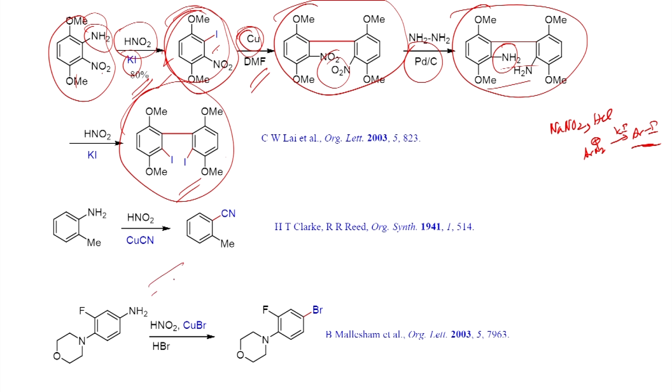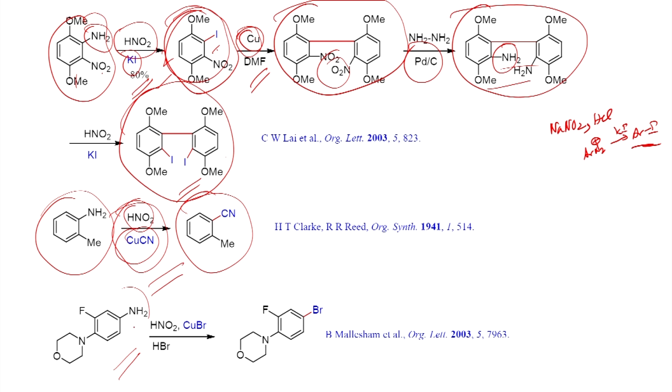The next example involves the reaction of nitrous acid with this aniline derivative, you make the diazonium salt. Once you form this one, you can try to react with the copper cyanide, as we have seen earlier. Sandmeyer reaction, you will be able to get the cyanide derivative.